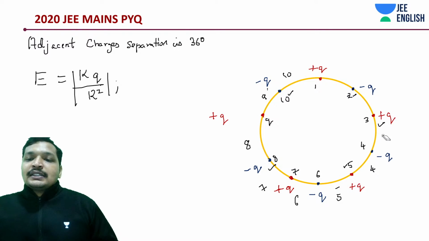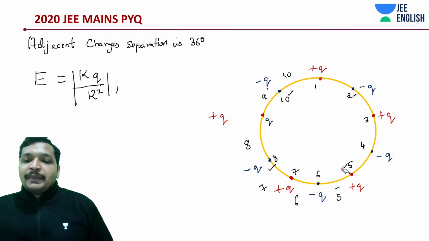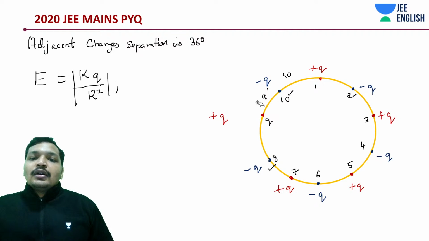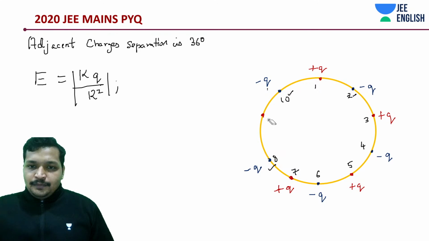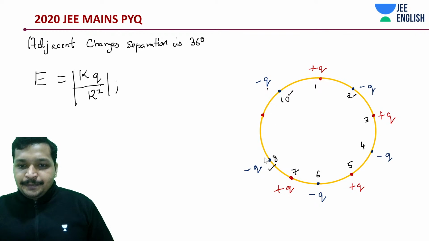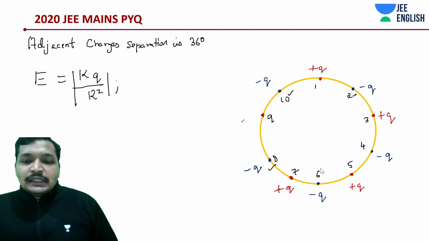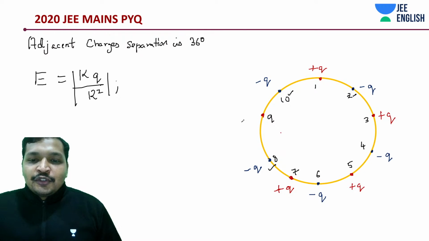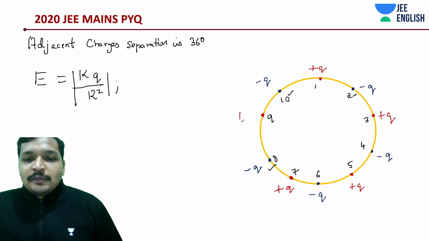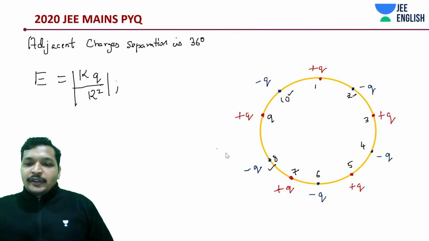Okay, 10 parts, you divide 360 degrees into 10 parts. This is why, all the time you should not be doing PYQs, because there can be issues with PYQs.